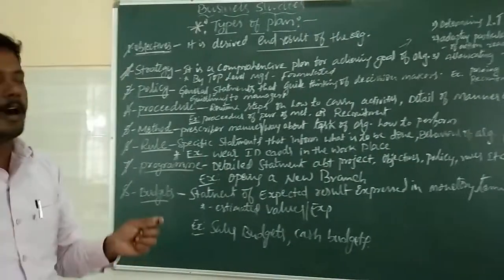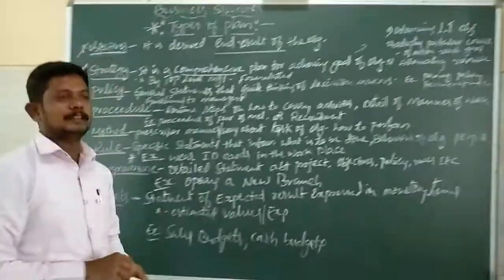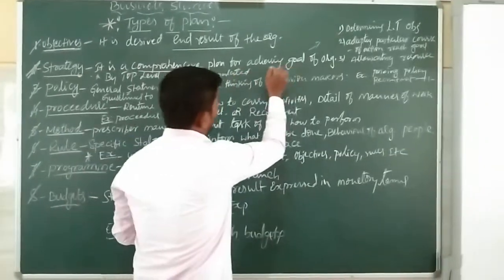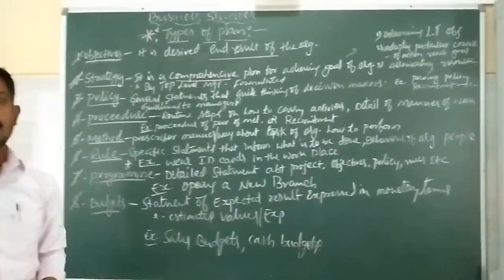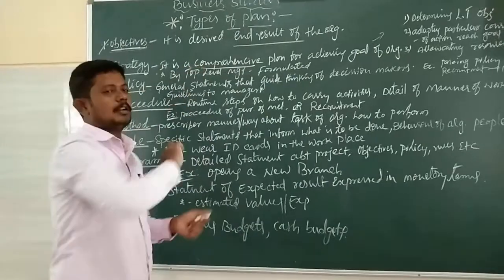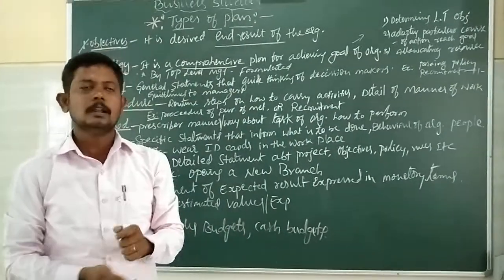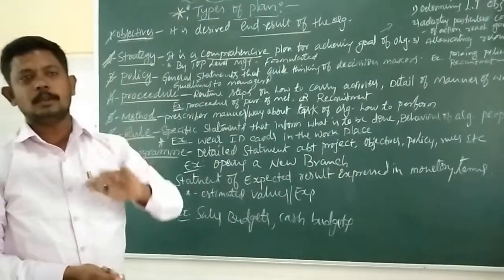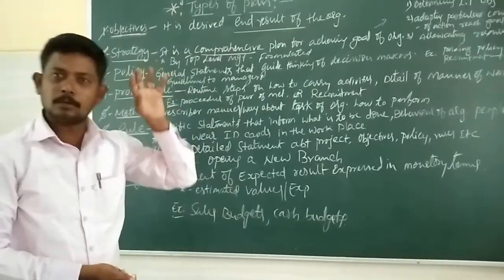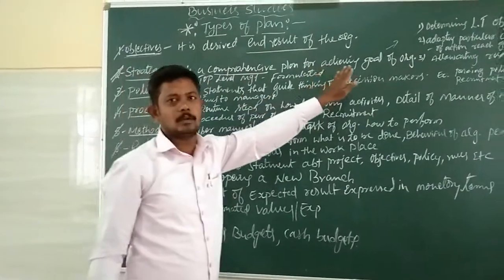It is a comprehensive plan of the organization for achieving the organizational goal and objectives. Strategy means we have to formulate certain policies, certain plans regarding how to carry out the activities, how to do the work. It is a very comprehensive plan for achieving the goal of the organization.